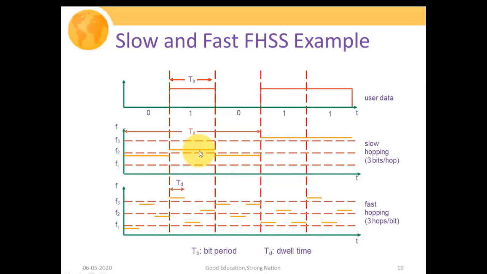So this is the example of our slow hopping frequency spread spectrum system. That is, we are passing 3 bits per hop, or we could say that we are passing 3 bits of information over a single central carrier frequency.